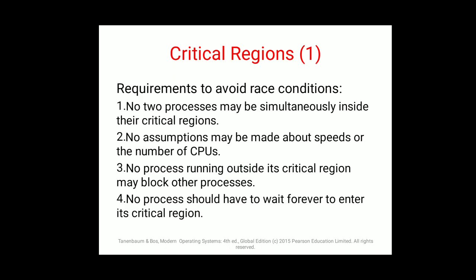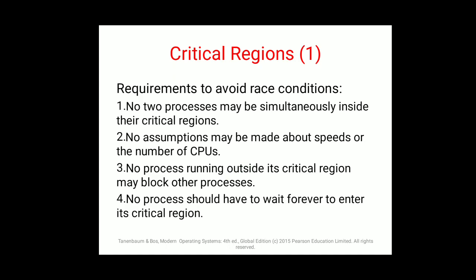The portion of the program where the shared memory is accessed is referred to as the critical section or critical region. To avoid race conditions and faulty results, that is wrong results, one must be able to recognize the code in the critical section in each thread.